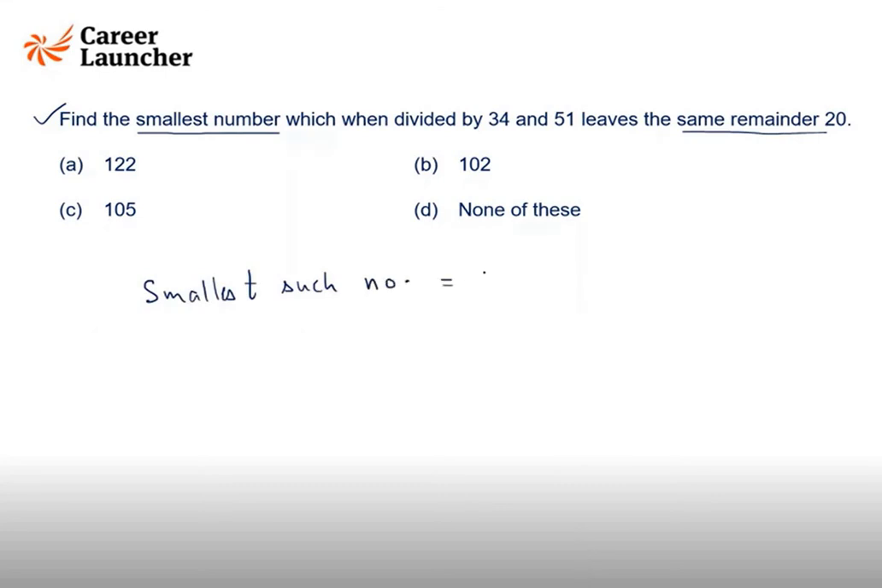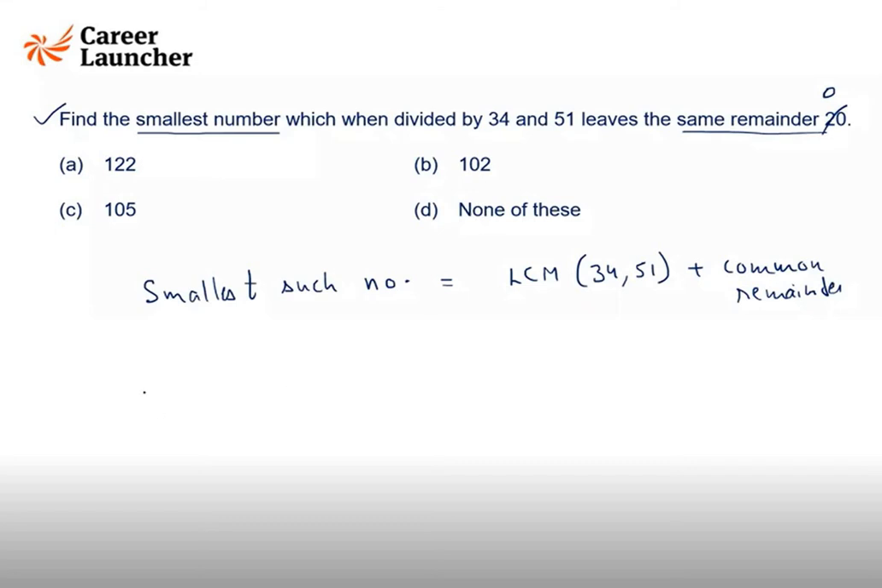So the smallest such number is given by LCM of the divisor 34 and 51 plus the common remainder. Okay, because if instead of 20 as the remainder, the remainder would have been 0, it is nothing but LCM of 34 and 51. A number when divided by 34 and 51 leaves 0 remainder, so it must be a multiple of 34 and 51. But instead of 0, we want remainder to be 20, so answer would be this.